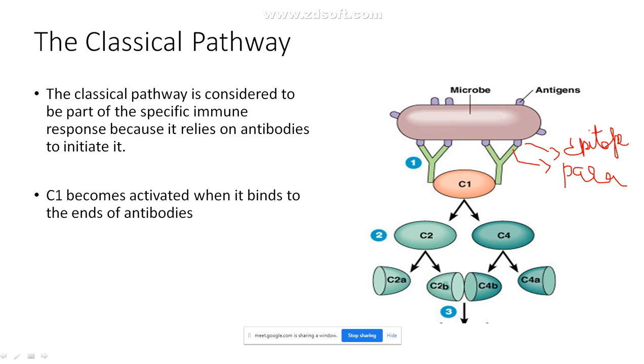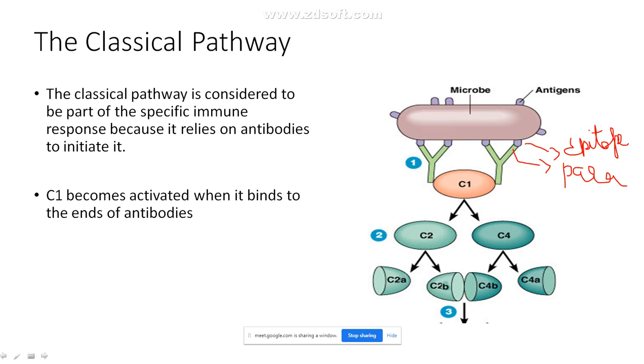We will be dealing in detail with this in the next class. So this is the Y shape and this is the stem of that Y shape. Now the stem has gone and bound to something called C1 here. Remember, C1 is nothing but your complement, which is represented as capital C. What is a complement? It is a protein which is circulating in my body. Where is it produced? It is produced in the liver.